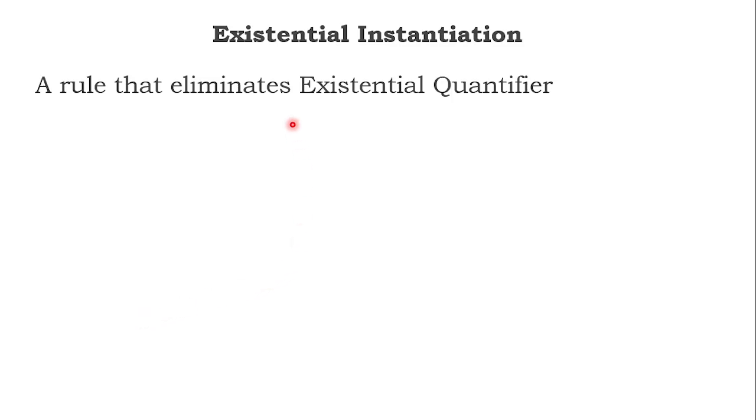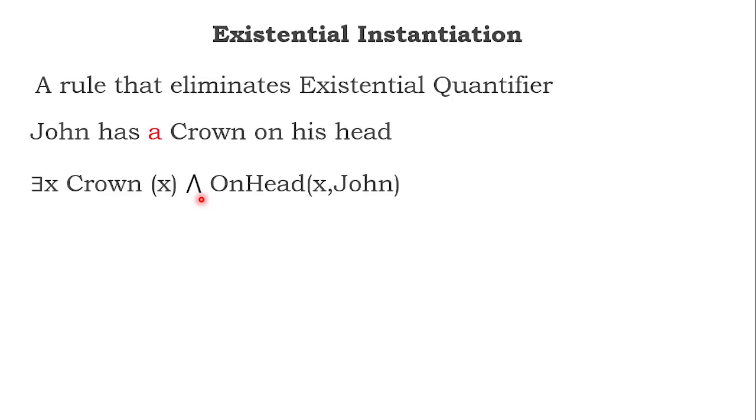Now it is the existential quantifier. Do the same rule. Can x be many? No, it cannot be many, because it is one. Why one? Because there exists only one crown. Now, what are we trying to say? There exists x such that x is a crown and also on the head of John.